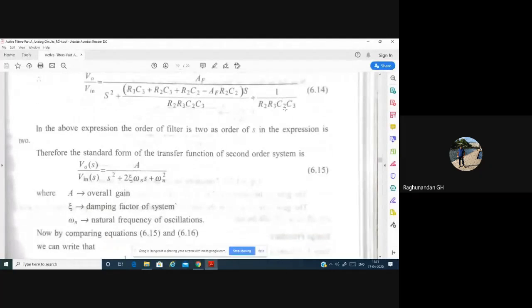So now we will consider omega n square, because omega n is the angular frequency, the natural frequency of oscillation, and here we are more bothered about finding the frequency. So we consider these two parts and compare them. We get omega n square is equal to 1 divided by R2, R3, C2, C3. You know that omega means 2 pi f, and it is angular frequency. Here we are going to represent it as the higher frequency only.